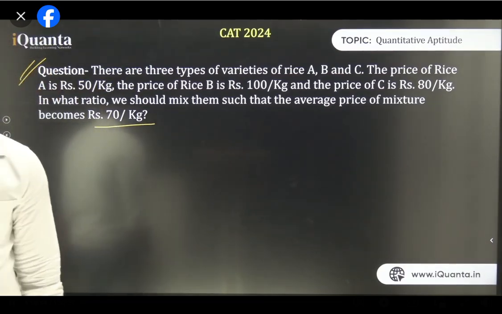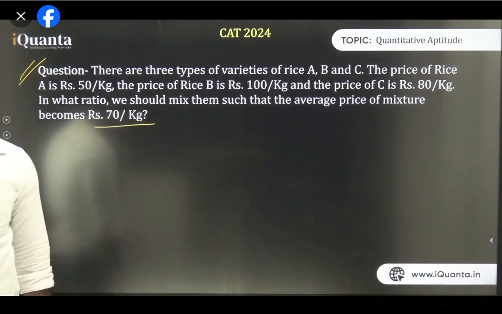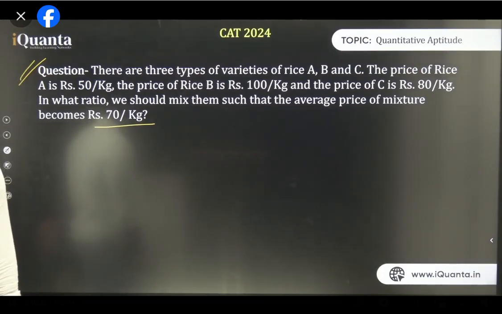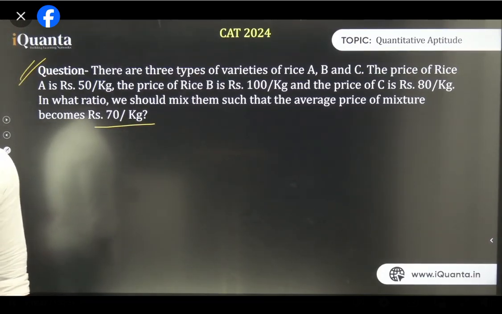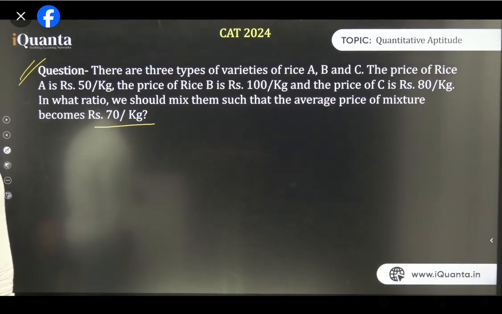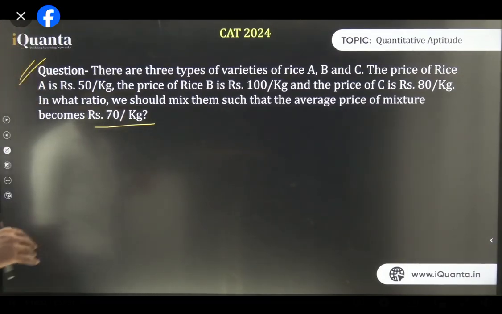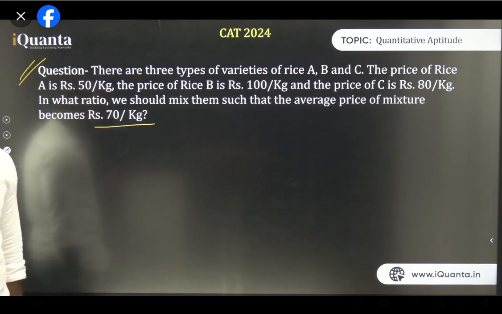What is the answer? It is just the opposite question. In the previous question, the frequency is given. In this question, the ratio is unknown and you need to find it. The average is given, and you need to find in what ratio they are being mixed. What is the answer, guys?